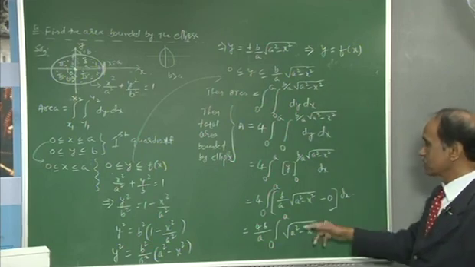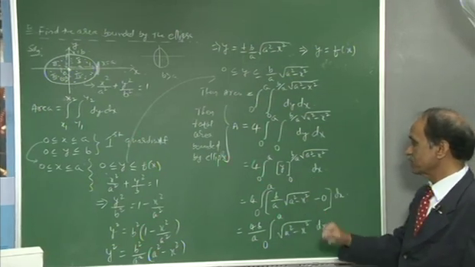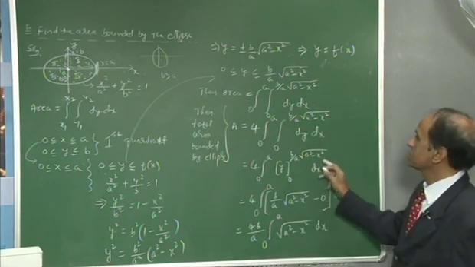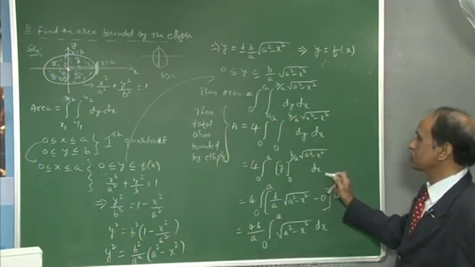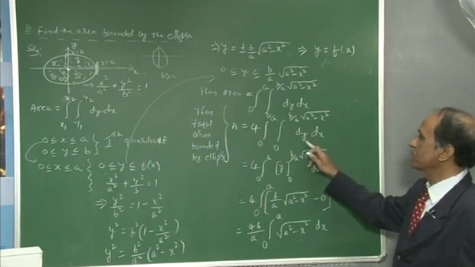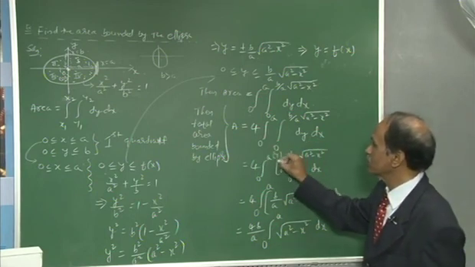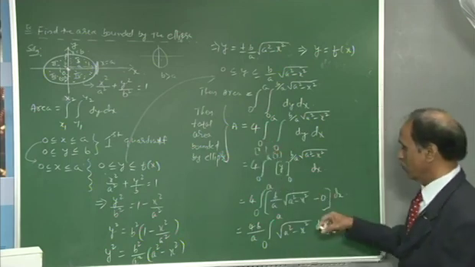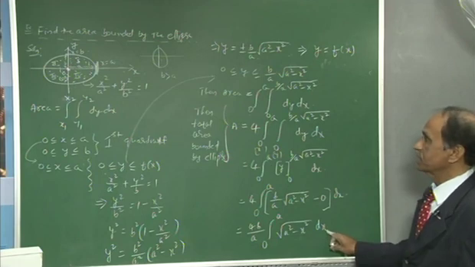So the integration is performed with respect to a single variable, that is y. This is for y innermost and this is for x. At that time x was constant. Now, you will perform this integration.